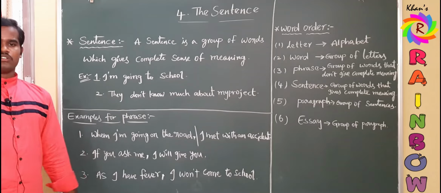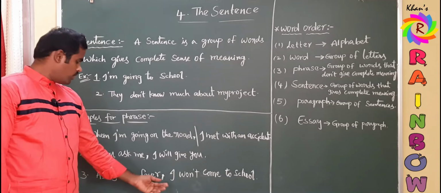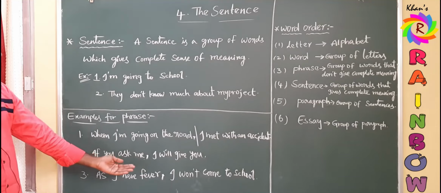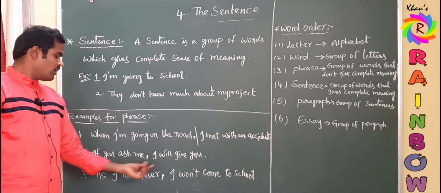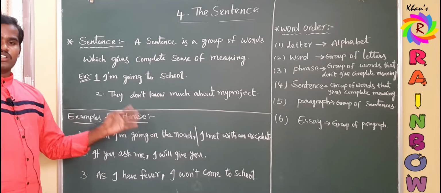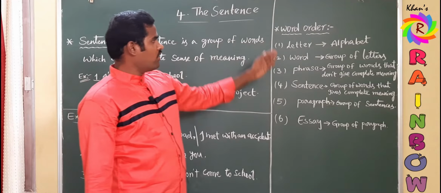As I have fever, what happens? We don't know. It is in the second phrase. What happens now? I won't come to school because I have been suffering from the fever. So it is a dependent phrase, it is an independent phrase, and these two phrases together make a sentence and together give a complete sense of meaning. So this is the word order.